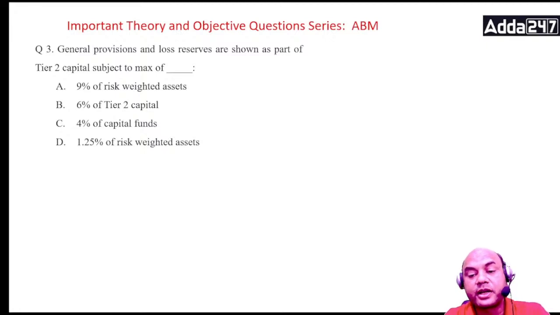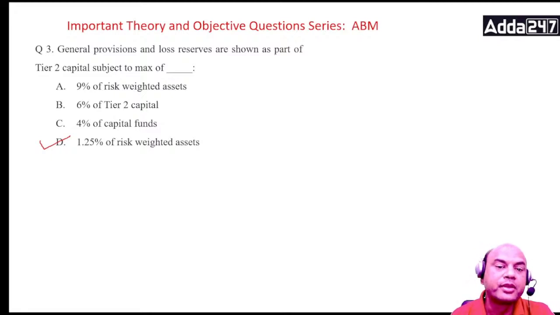How many of you have studied this? Those who have studied this will be able to answer it very fast. Now let me explain first. Let us get the answer first, then I'll explain. What is the answer, everyone? It is 1.25% of RWA. This is the answer, 1.25% of RWA.